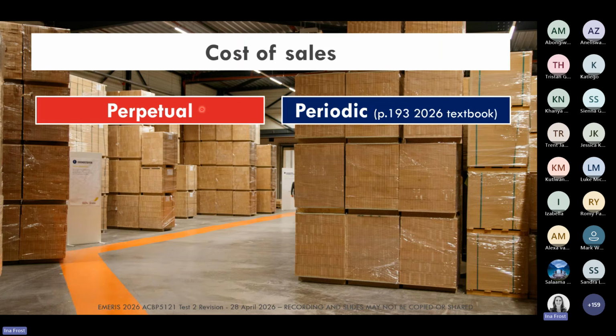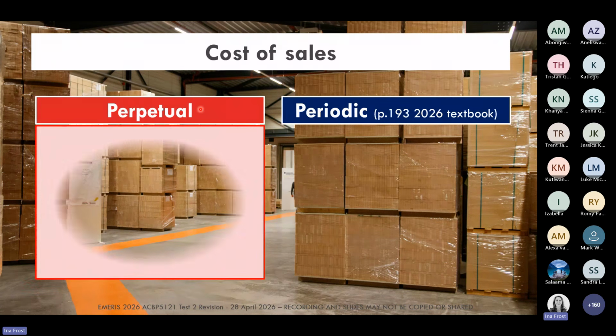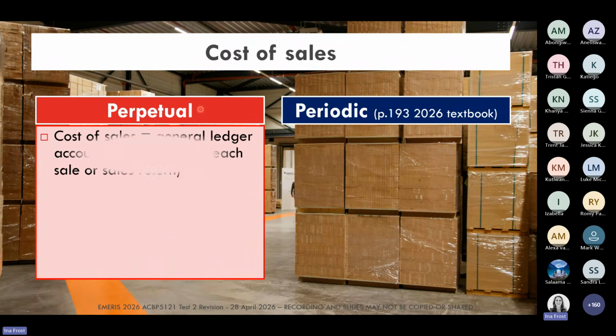On the perpetual inventory side, this is where we are going to use our markups and our gross margins to be able to calculate the cost of sales at the time that we record every single sale. So every time we record a sale, if it's cash book receipts or debtors journal, we immediately work out the cost of sale.